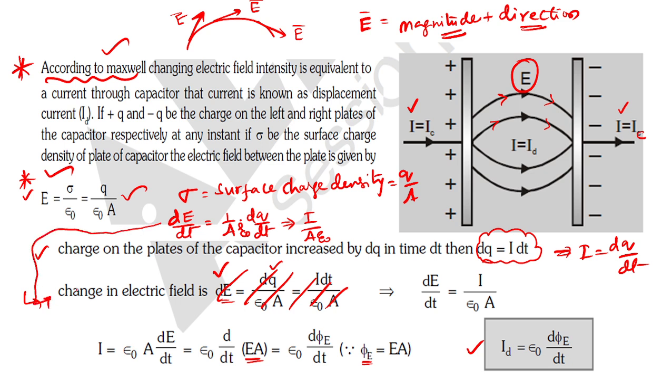Here you can write like this. Change in electric field dE by dt is equal to this formula. No need to write that paragraph. You have studied the paragraph 100 times, I guess. I think 200 times, the capacitor.